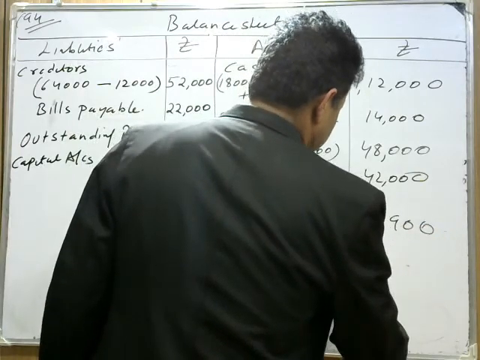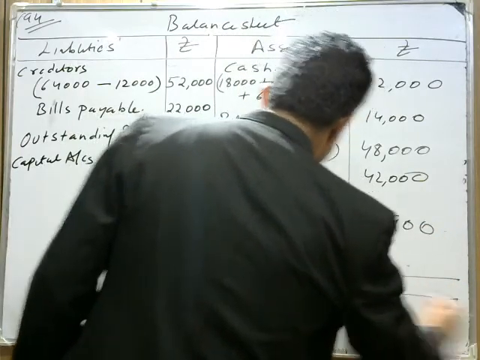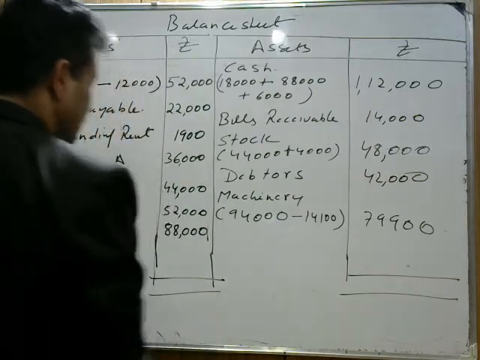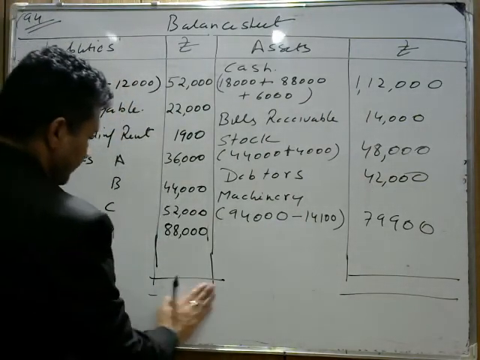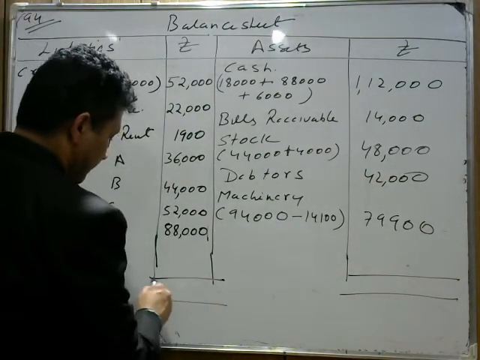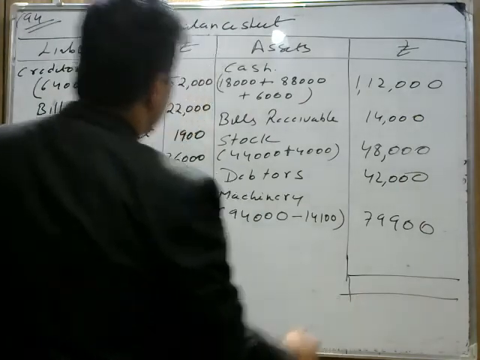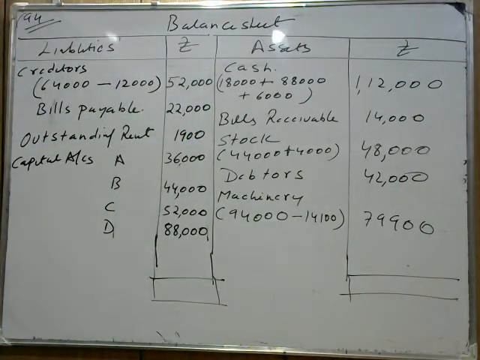Now this is how we make the balance sheet. Is there any other transaction there? No unrecorded assets are there. No unrecorded liabilities. We mentioned this thing. Now do the total part. You will do the total of asset side, I will do the liability side. 52,000 plus 22,000 plus 1,900 plus capital of A 36,000, capital of B 44,000, capital of C 52,000, and capital of D is 88,000.